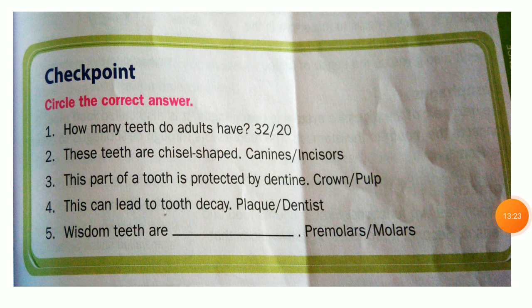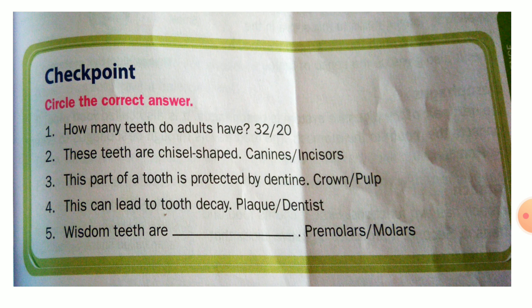So the pulp part of the tooth is protected by dentine. See the fourth point, this can lead to tooth decay, dentist or plaque. Obviously, plaque leads to tooth decay.